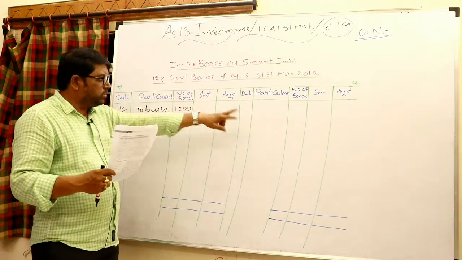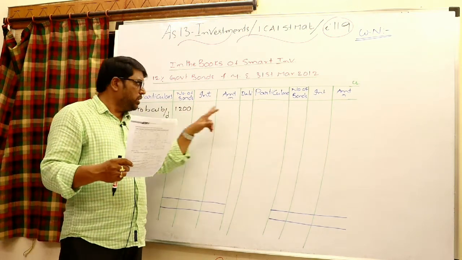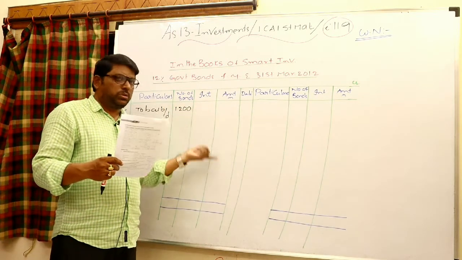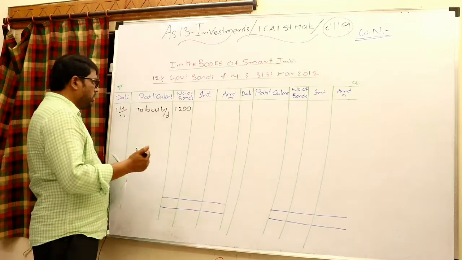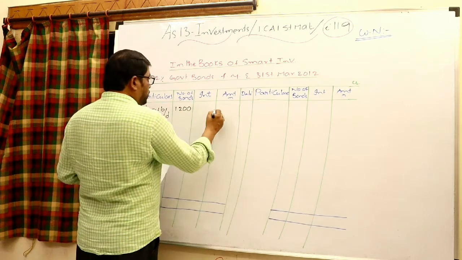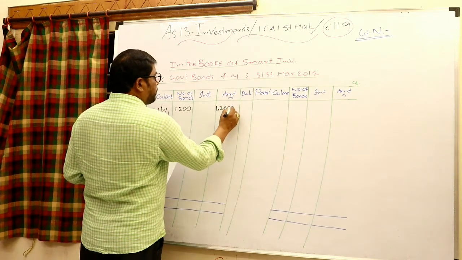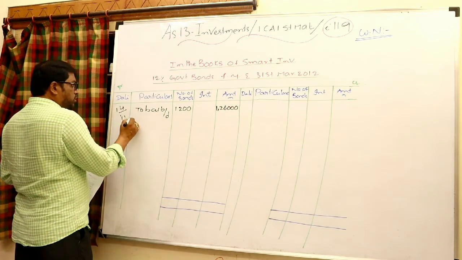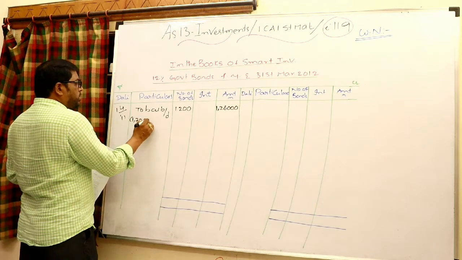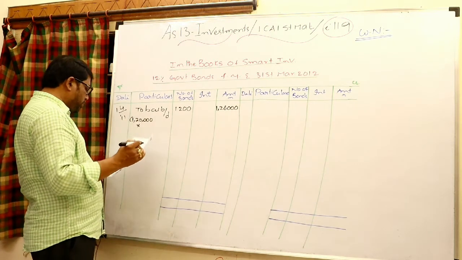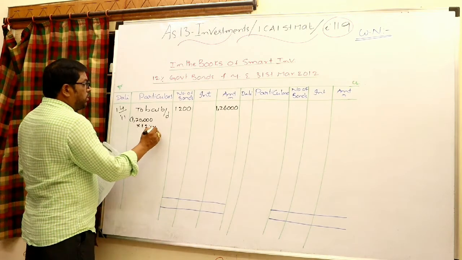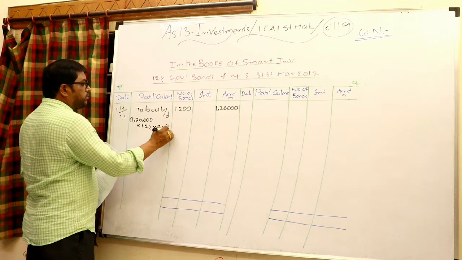After 3 more months you can receive 6 months income. Out of 6 months, 3 months will be deducted because it was already transferred to P&L last year. The remaining 3 months you can transfer to the P&L account of this year. So the book value of these bonds is 1,26,000, right here 1,26,000, and you may write here interest on 1200 into 100, that is 1,20,000 face value. Always I said that you have to calculate on the face value only. 1,20,000 into 12% into 3/12.